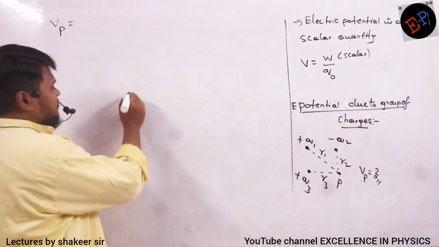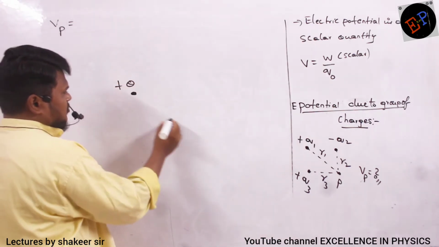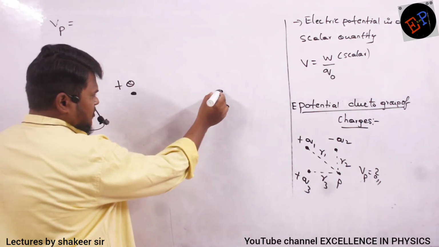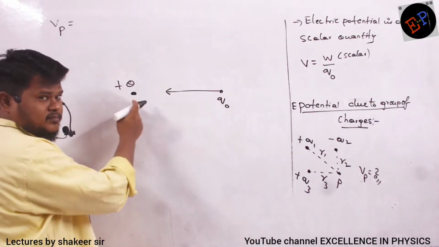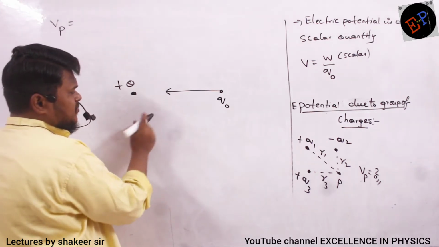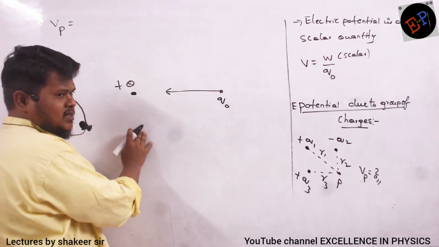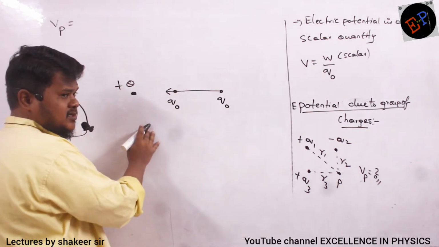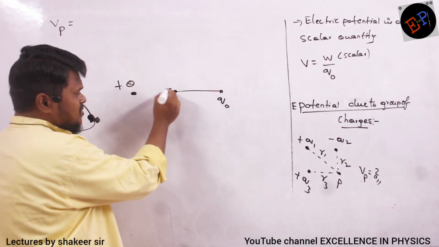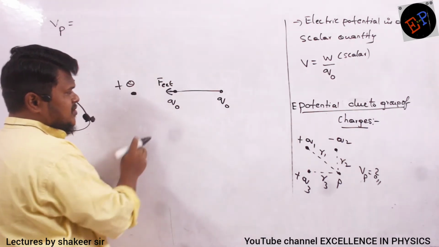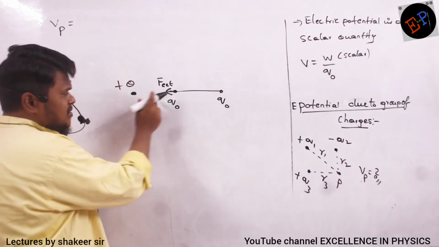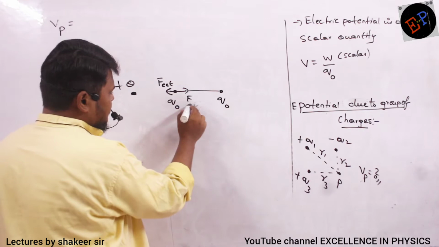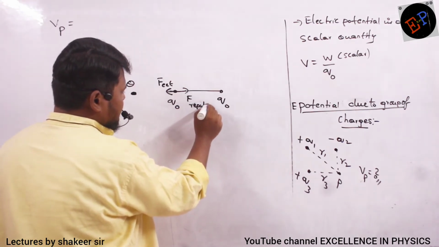See, for example, this is plus Q and here there is a test charge Q0. If I want to bring this charge in this direction, then I have to apply force in which direction? I have to apply force in this direction. This is the direction of external force. Why? Because the force due to repulsion will be in the opposite direction. What is the reason?